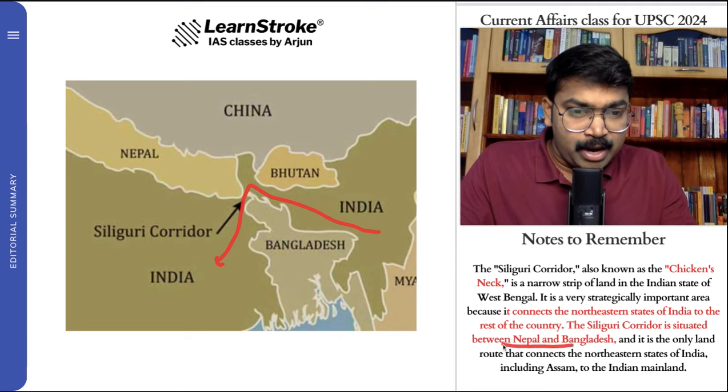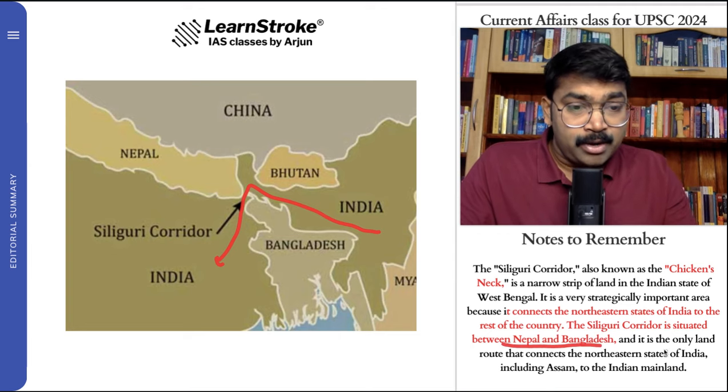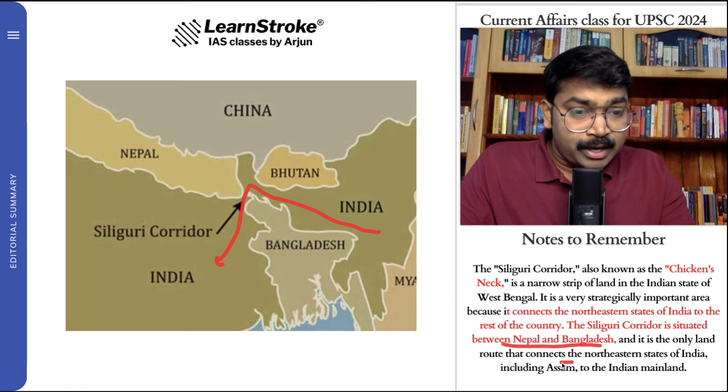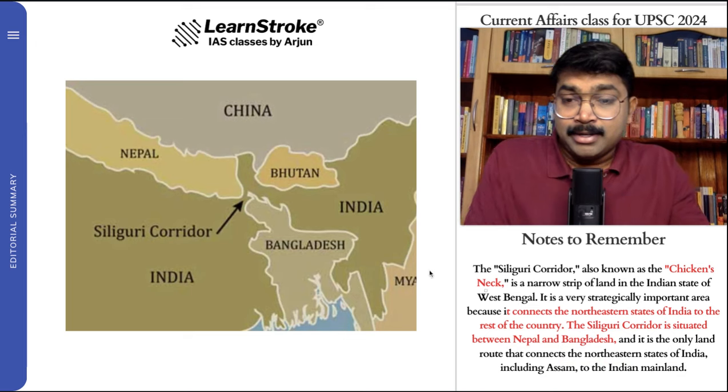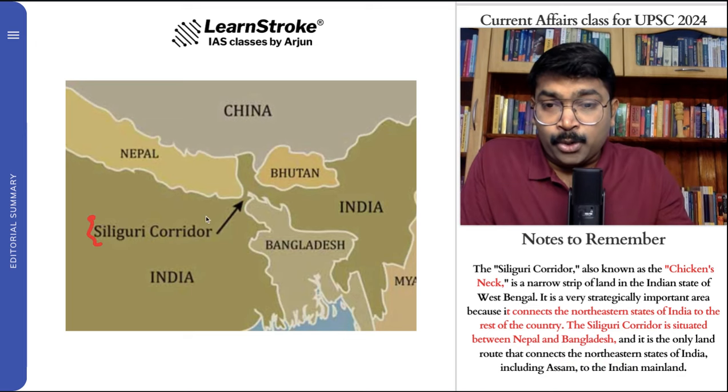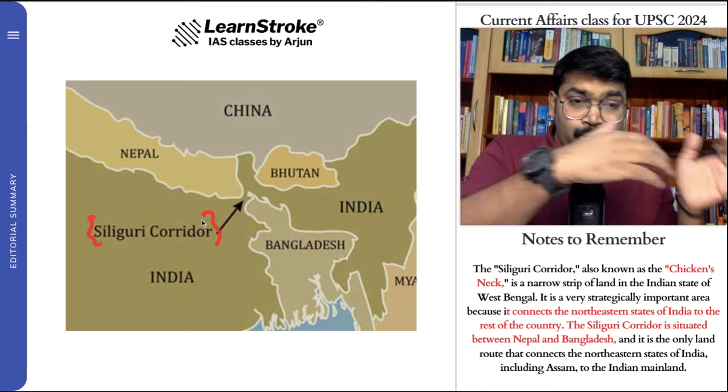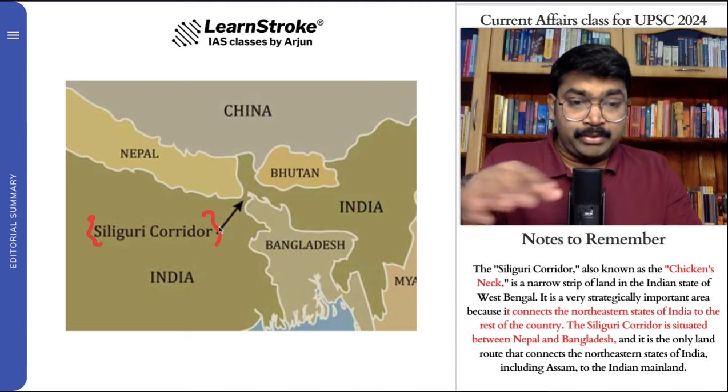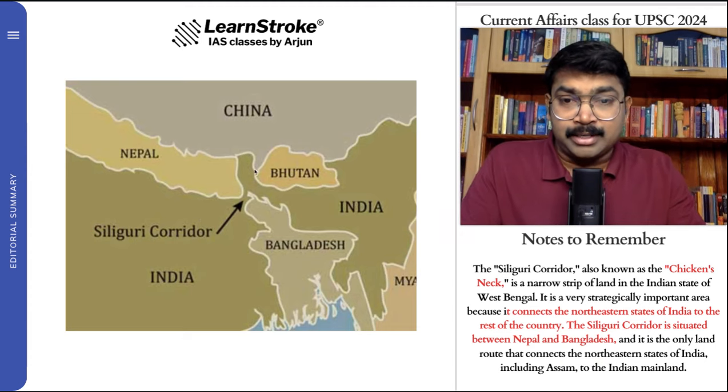situated between Nepal and Bangladesh, and it's West Bengal. And it is the only land route that connects the northeastern states of India, including Assam, to the Indian mainland. So they're very, very important. Try and know what is Siliguri corridor. It connects northeast, and also it's between Nepal and Bangladesh. So this is a concern.